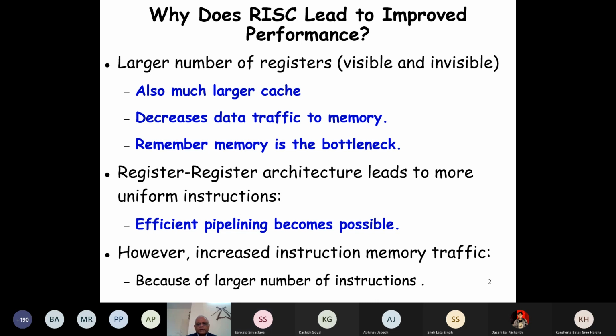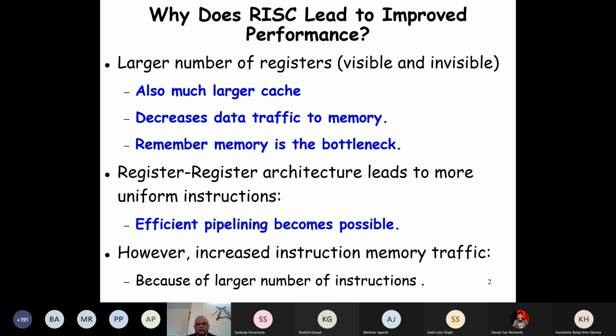Also, since all the instructions here, we'll see, excepting the load store instructions, have register operands, the size is uniform. If some were memory operands and so on, the size would be non-uniform because memory addresses are large. We will see that this leads to efficient pipelining.